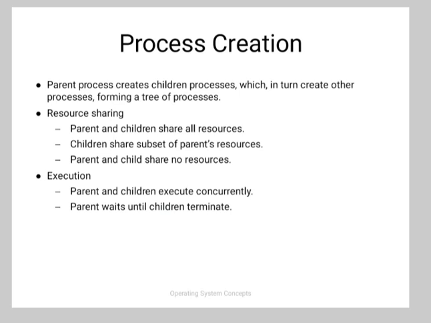Next is process creation. The parent process creates children processes, which in turn create other processes, forming a tree of processes. Resource sharing means the parent and children share all resources. Second, the children share a subset of the parent's resources. And third, the parent and children share no resources. And the execution means both execute concurrently. And second is the parent waits until the children terminate. So this is the execution part.